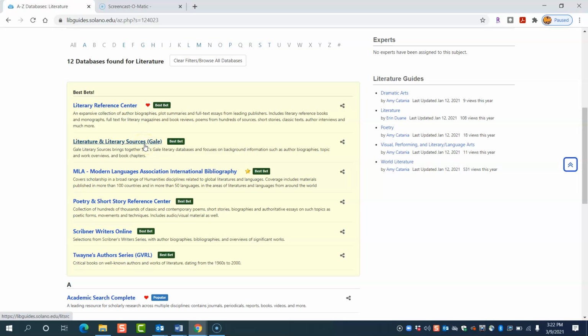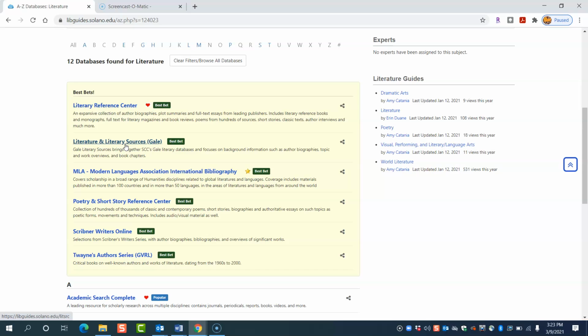The same thing happened for me. You really need to think about this sort of searching as going to the mall and looking for a pair of shoes that you know exactly what you want. And sometimes you have to try different stores. So sometimes where we assume something will be ends up not being there. And that's what happened in the case of Gale.